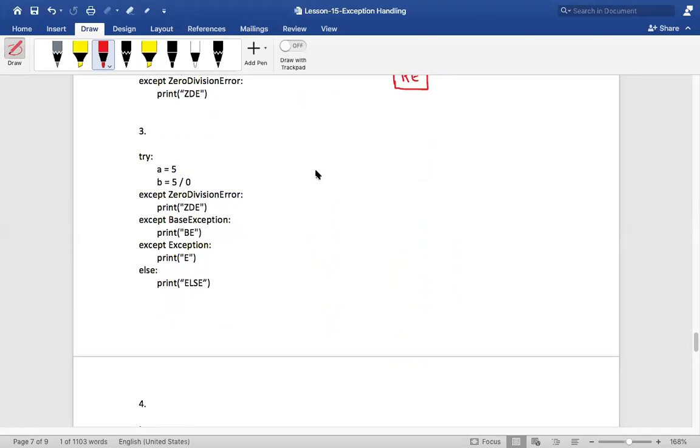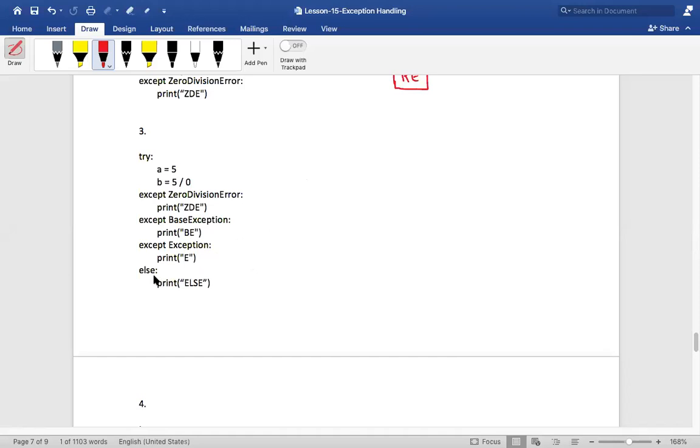Okay. So whichever matches first, that suite will get executed. Can you tell me what will happen in this case? Third one. What is new in this program? Else. Okay. So very simple thing.